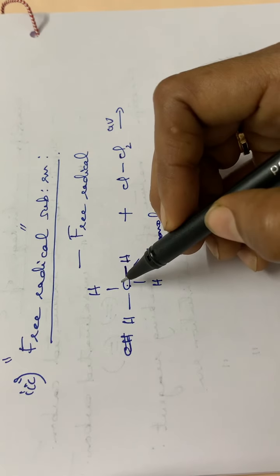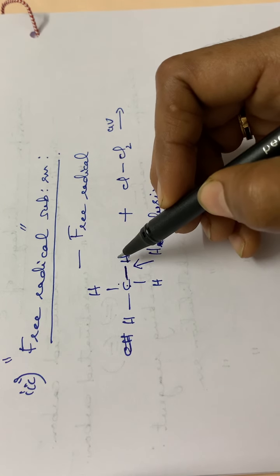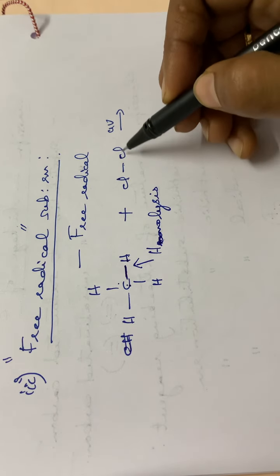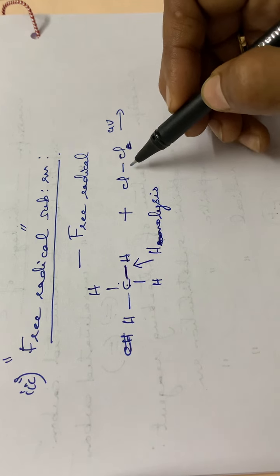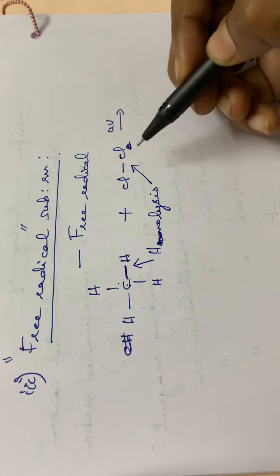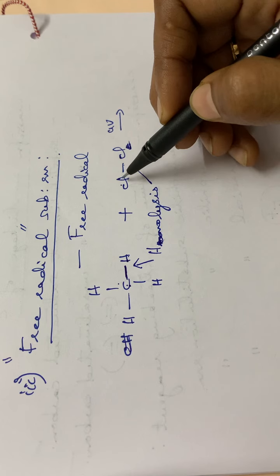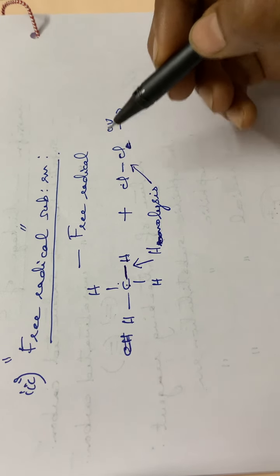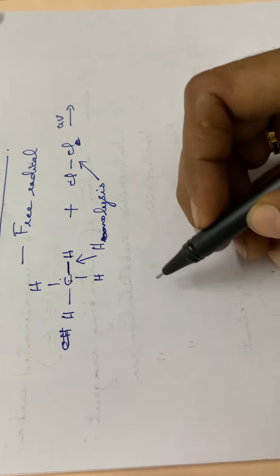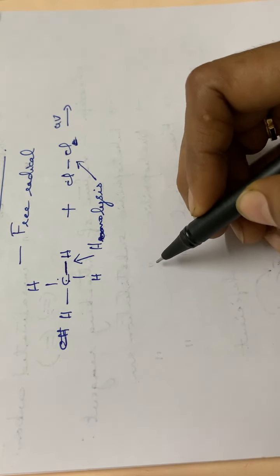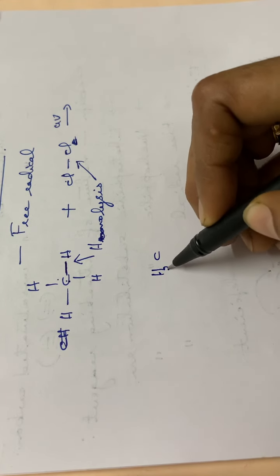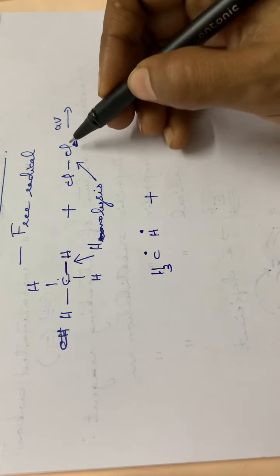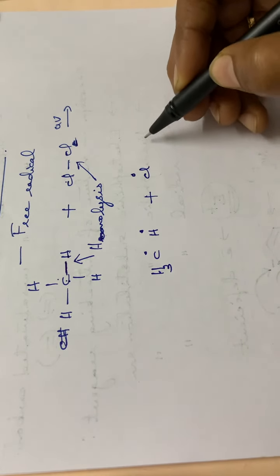Okay, so this carbon will be getting 1 electron, hydrogen will be getting 1 electron after the homolysis. Here also, Cl single bond Cl, this homolysis will be taking place. That is, one of the chlorine atoms will be having 1 dot or 1 electron. For the second also, the case is the same. Okay, so that we can write it in the form of a free radical. So it will become CH3 dot, H dot, plus Cl. Here it will be 2 Cl dots. So 1 Cl dot will be attacking.